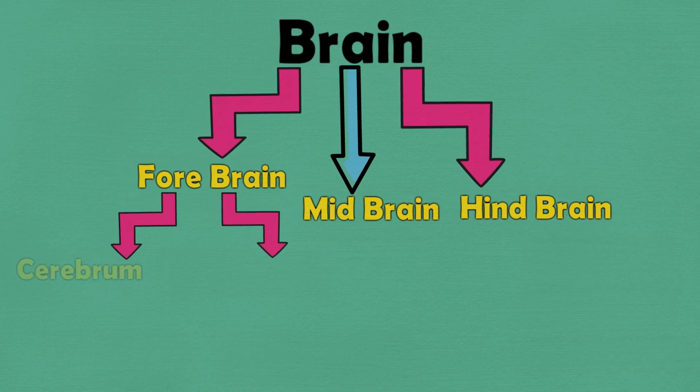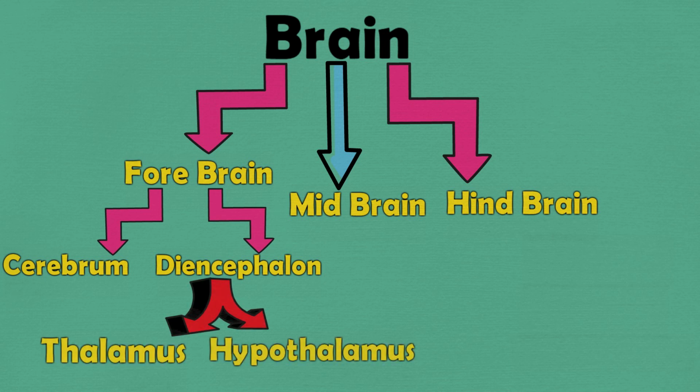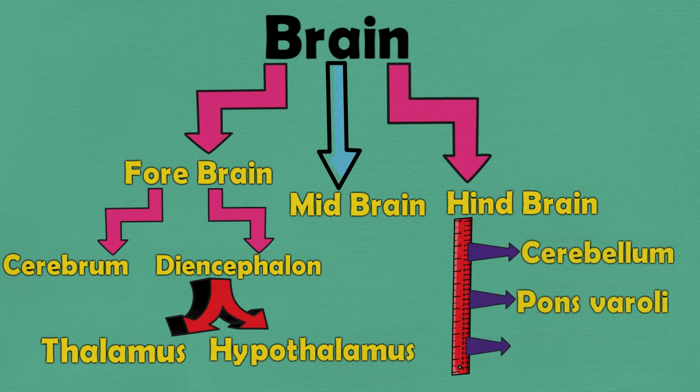Forebrain consists of cerebrum and diencephalon. Diencephalon is composed of thalamus and hypothalamus. Midbrain is a small tubular structure, there is no division, whereas hindbrain is composed of cerebellum, pons varolii and medulla oblongata. Let us discuss the structure of the brain.